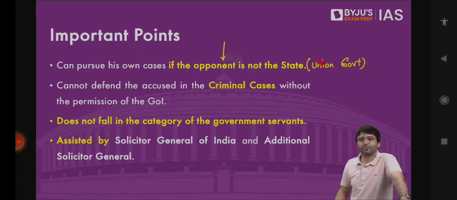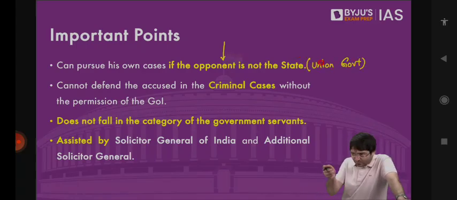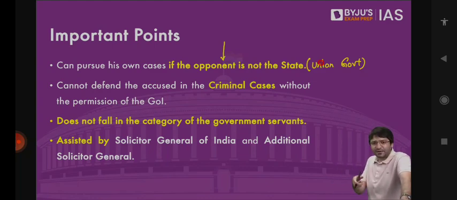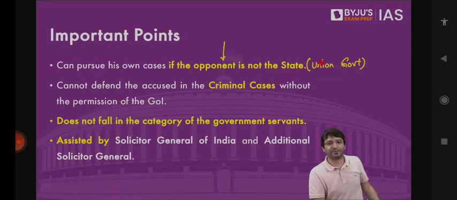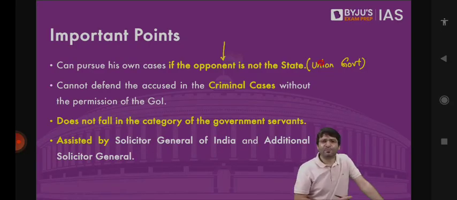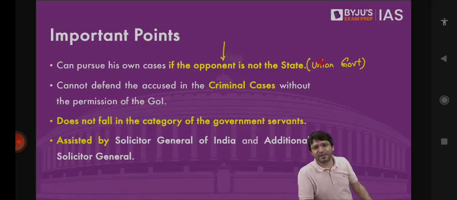If the opponent is not the union government, because you have to represent the union government in this particular case. You cannot represent a private party against us, because you have to represent us. So in a case in which the opponent is the union, you cannot take it up as your private practice, because you have to defend the union. But if the opponent is a state government, you can. For example, Mukul Rohatgi, when he was the Attorney General for India, took up a private case as well. He took the case of the Kerala Bar Association against the state government of Kerala.